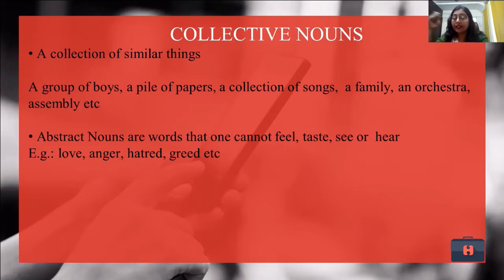Like if I say, I love you 4 kgs, I cannot say that, right? It sounds so funny. I hate you 5 kilometers. Have you heard that ever? No, it sounds funny. So they have no measures. They cannot be countable. All right. So to move ahead, abstract nouns are the nouns that you cannot measure, that you cannot touch, that you cannot feel. Feeling love is a different thing, but I can feel warm or cold, but I cannot feel love. Okay.